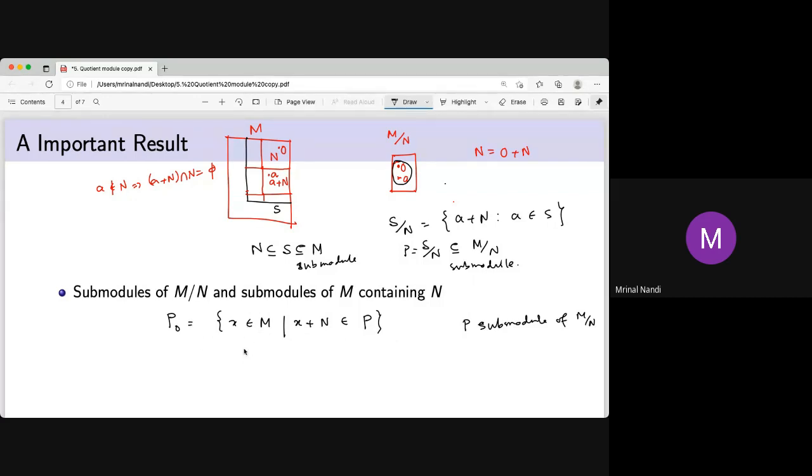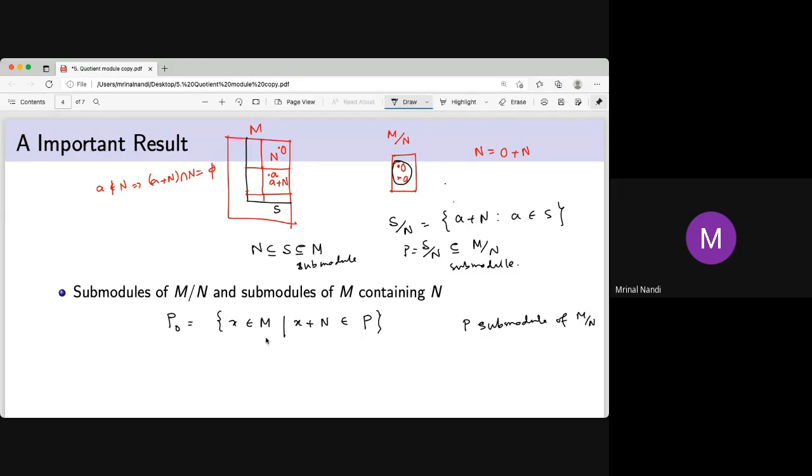Now P0 is a subset of M. Remember, an element of M mod N is again a set, so M mod N is a set of sets. P is a submodule, which means it is a collection of sets, that is, a collection of cosets. So the elements of P are cosets like X plus N. You take those X, collect all of them, and call this P0. Now this is a submodule; you can check that.